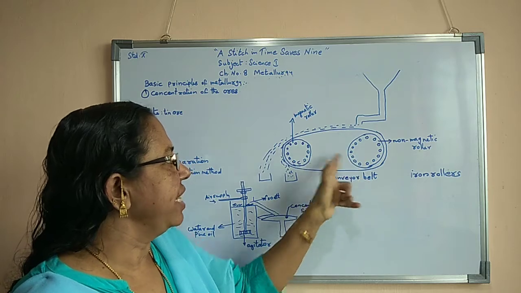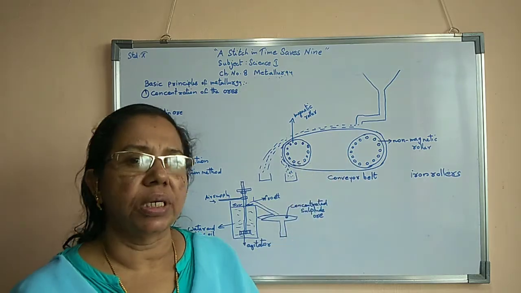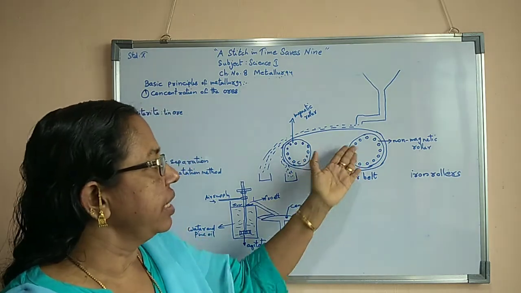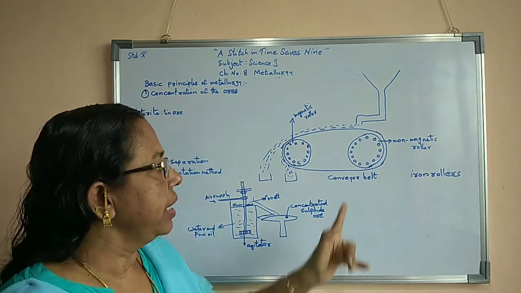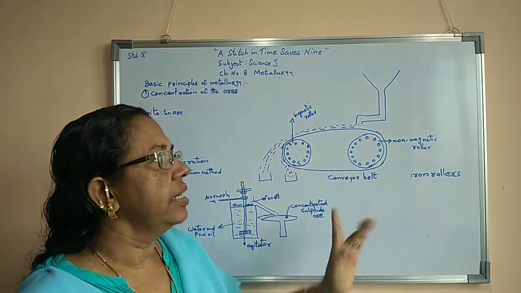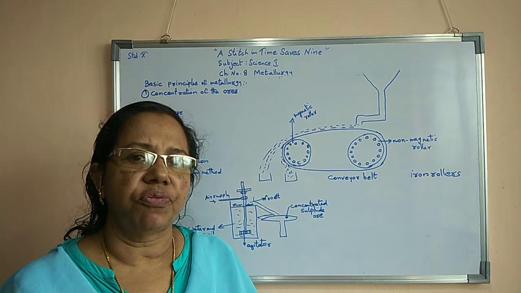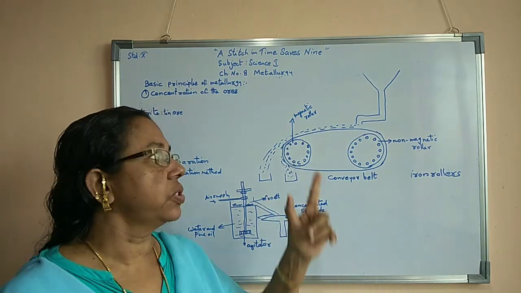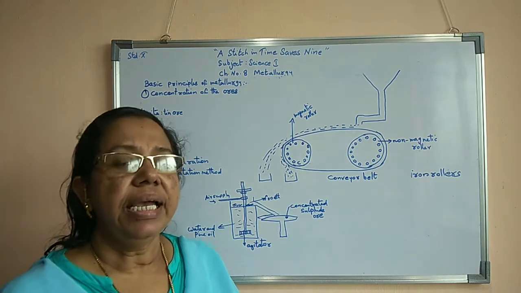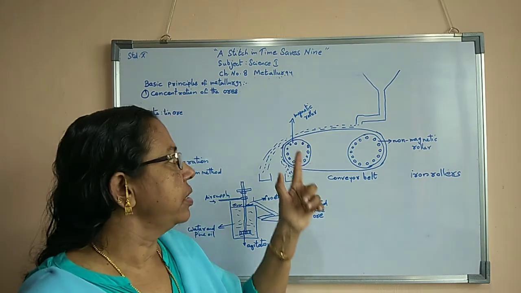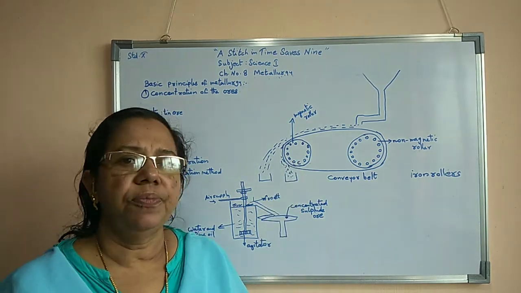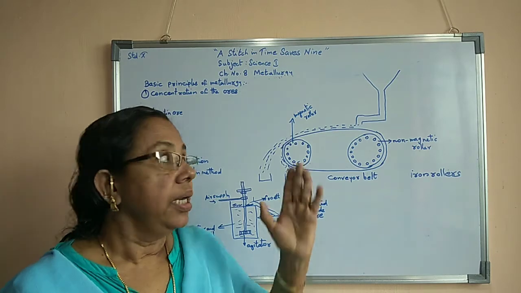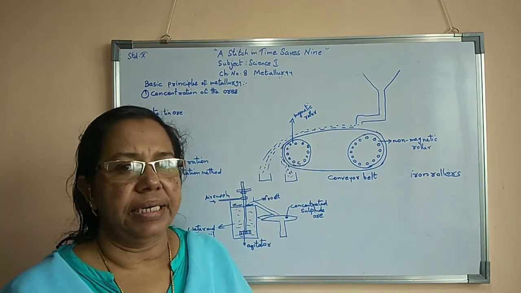Both of them are wheels, which we can call rollers, made of iron. Here this is the non-magnetic one, that means current is not flowing through it. This is the magnetic roller because electric current is flowing through it. As and when current flows through this wheel or roller, it becomes magnetic.